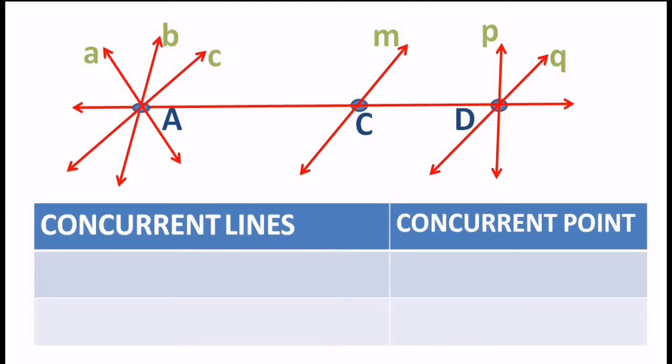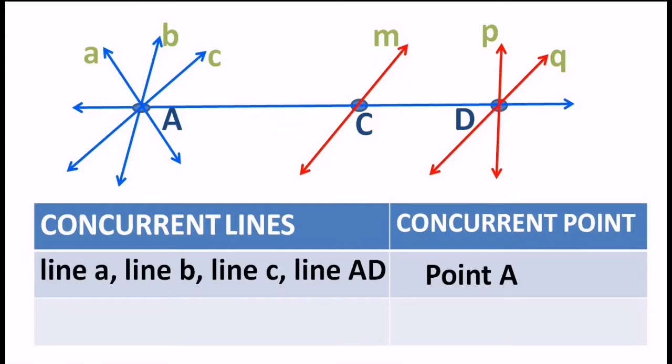So if you observe the diagram carefully, then you will come to know that this section of lines is nothing but the concurrent lines. If you observe the shining one, correct? So line A, line B and line C, and the bigger line, that is line AD, are nothing but the concurrent lines. And if you observe, these four lines, line A, line B, line C and line AD or line AC, you can say any name, are passing through point A. So point A will be called the concurrent point, correct? So here is the answer for that. Line A, line B, line C and line AD are the concurrent lines, and they are passing through point A.